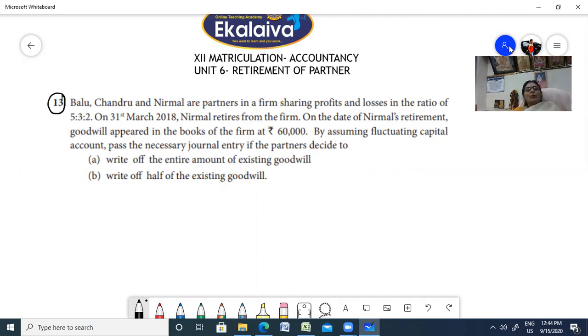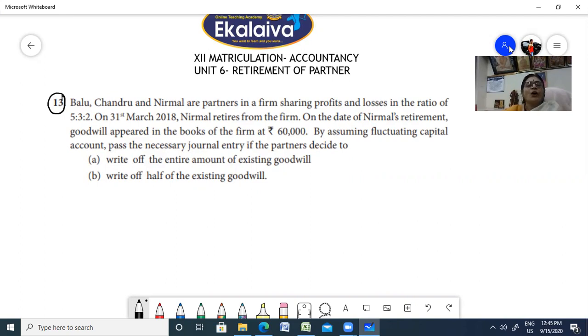Now, Balu, Chandru and Nirmala are partners sharing profit and loss in the ratio 5:3:2. On 31st March 2018, Nirmal retires from the firm. On the date of Nirmal's retirement, goodwill appeared in the books of the firm as 60,000. By assuming fluctuating capital account, pass the necessary journal entries if partners decide to write off the entire amount of existing goodwill or write off half of the existing goodwill.